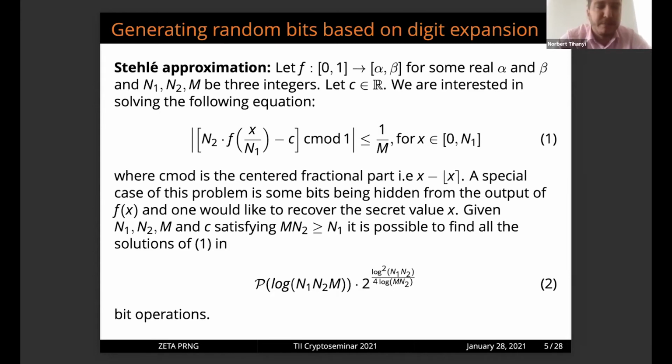Of course, for example, you have an LCG, or any kind of random number generator, and it is natural to hide some bits from the output in order to hide the original behavior of the function. However, as you can see regarding this Stehlé approximation, is it possible to find the future bits and find all of the solutions for this aggregation if some integers and some observable bits are known from the random number generator outputs?